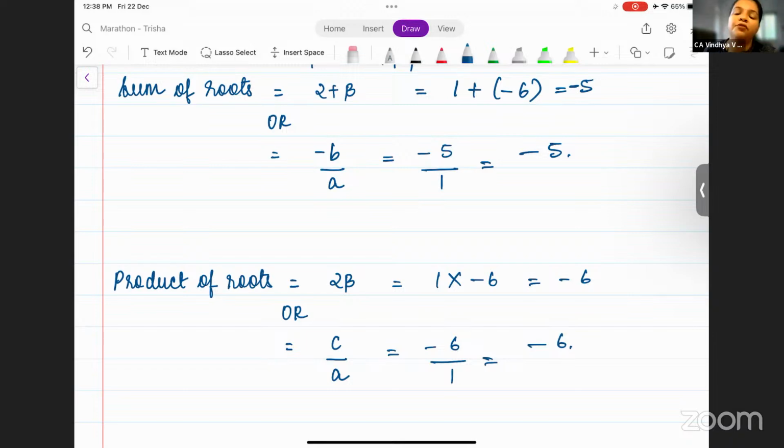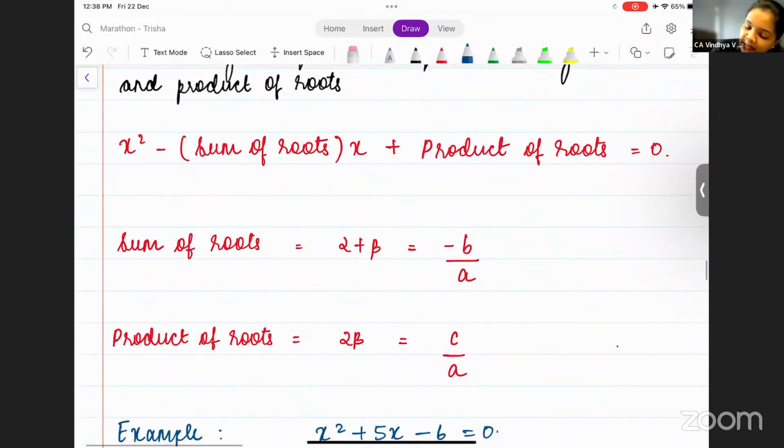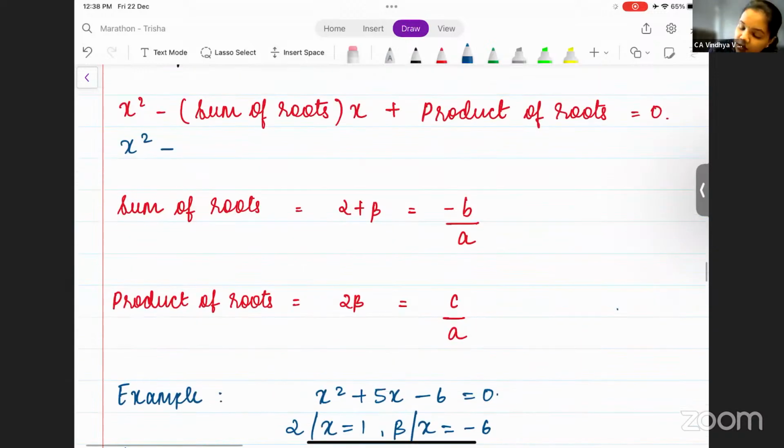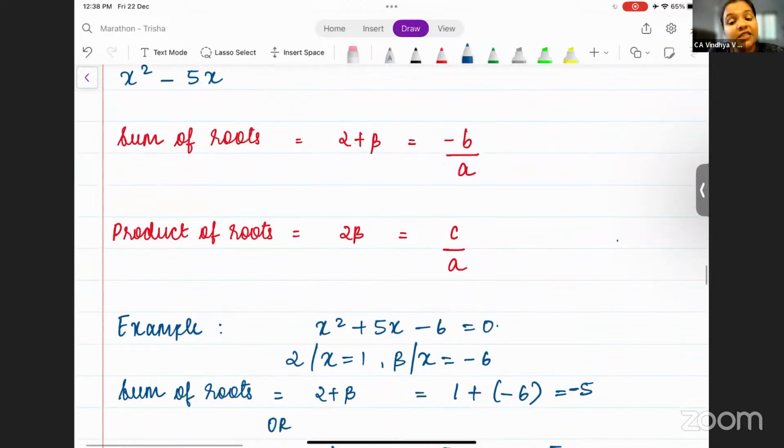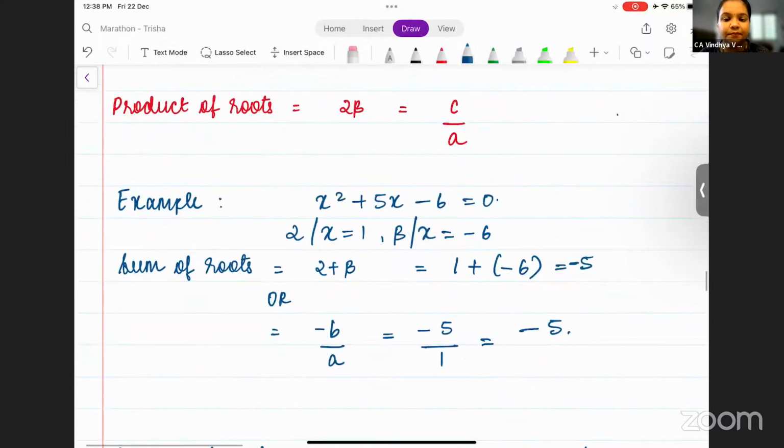Now by using the sum of roots and product of roots, you can get the equation. How is that? x square minus, what is the sum of roots? Minus 5. So minus 5 into x plus product of roots. What is the product of roots? Minus 6. So minus 6. Sorry, x square minus of sum of roots. So what is the sum of roots for us? Minus 5. So minus into minus is plus. So x square plus 5x minus 6 is equal to 0. Is this clear?